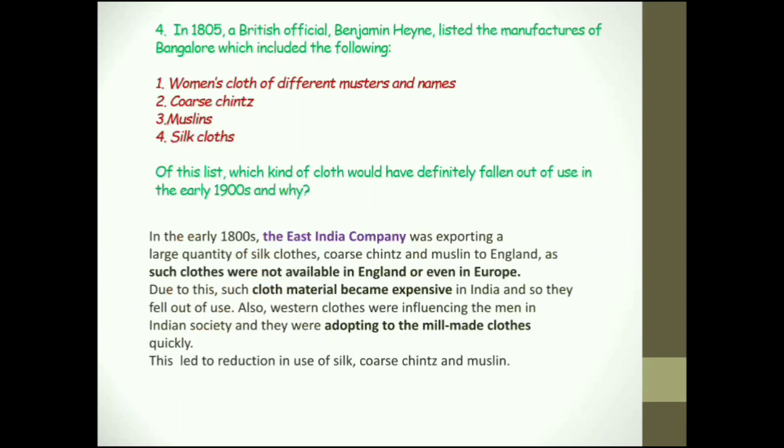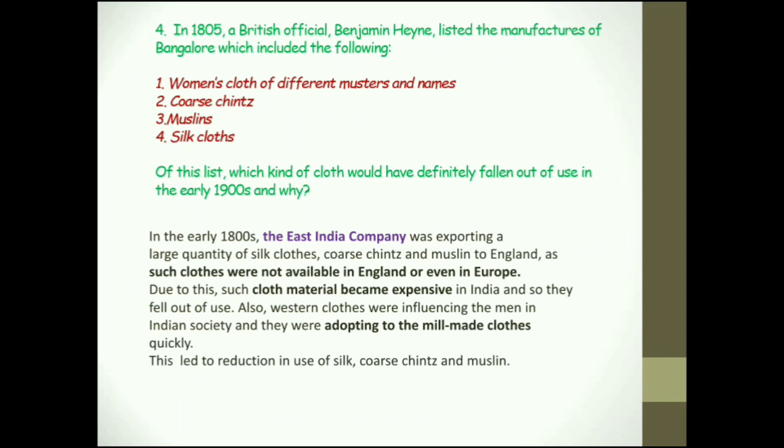The next question. In 1805, a British official, Benjamin Heyne, listed the manufacturers of Bangalore, which included the following. So look at the four materials given there: women's cloth of different musters and names, coarse chintz, muslins, silk cloth. Of this list, which kind of cloth would have definitely fallen out of use in the early 1900s and why? So they are checking whether you understood which cloth was used when and which was prohibited. All right. So the answer is given there.